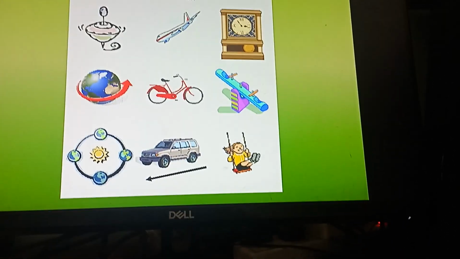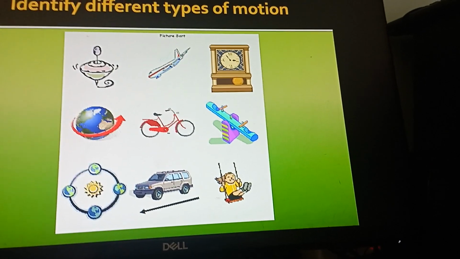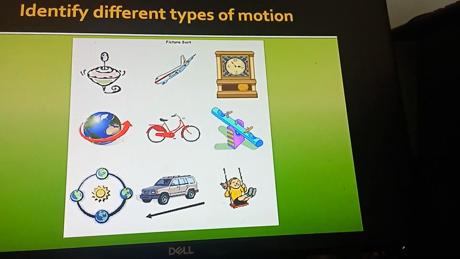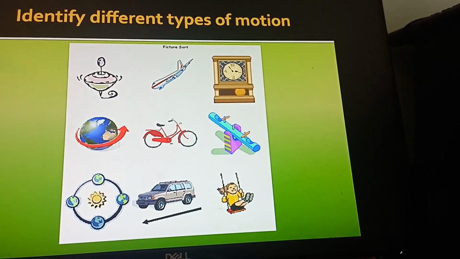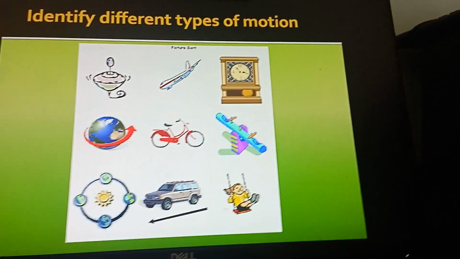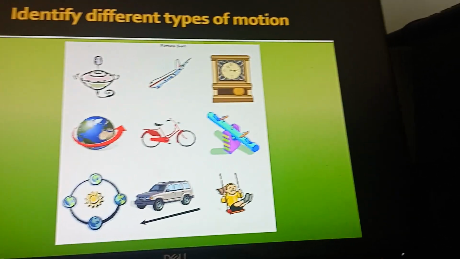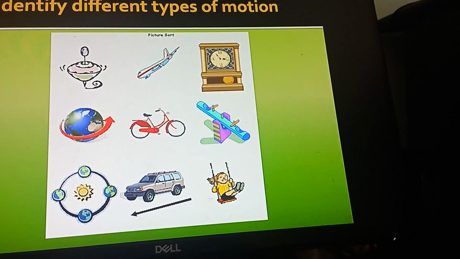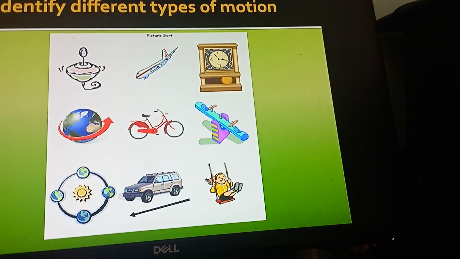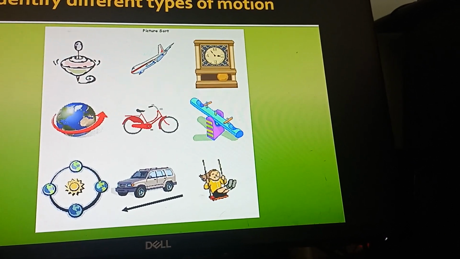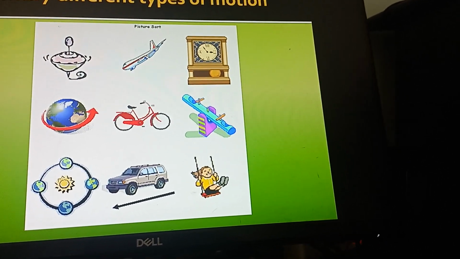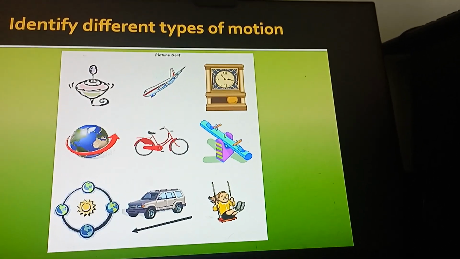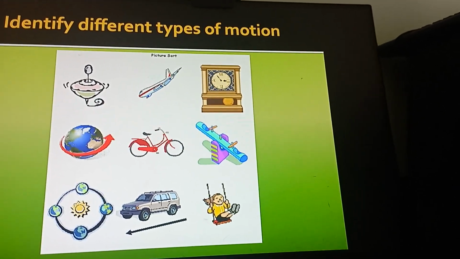to and fro motion. Planets around the sun, rotatory. A car moving in a straight line, translatory. And swing, what is the swing? Is it translatory, rotatory, or oscillatory? Oscillatory motion.